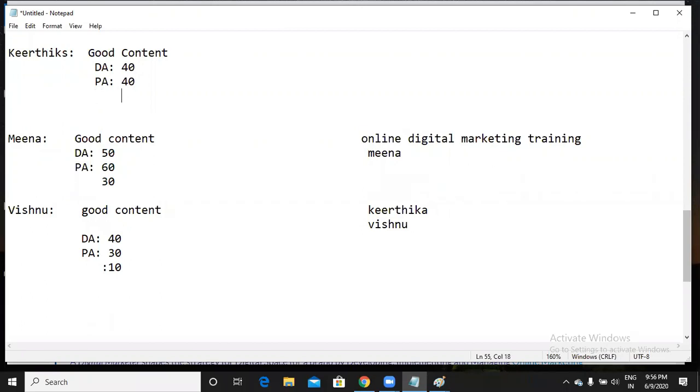Kirtika received 20 backlinks. So what does this mean? Backlinks means the relevant backlinks for the keyword called online digital marketing training. So Meena received 30 backlinks for that keyword, Kirtika received 20 backlinks and Vishnu received 10 backlinks.